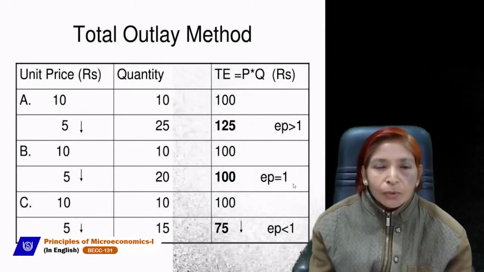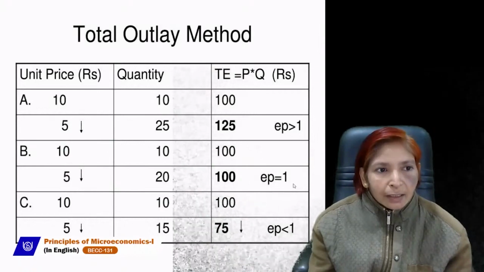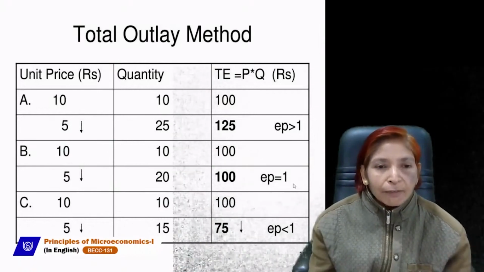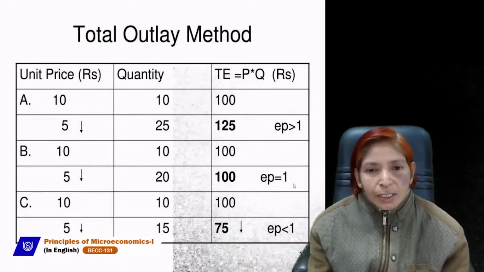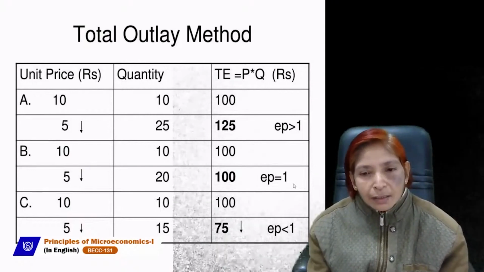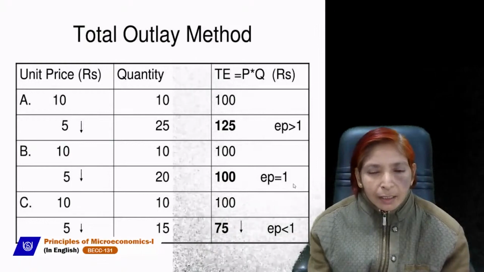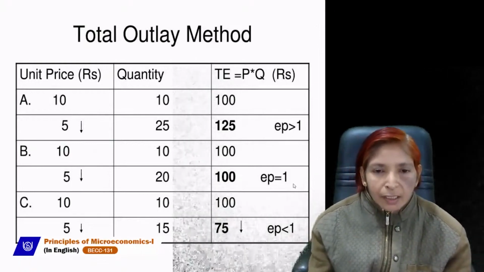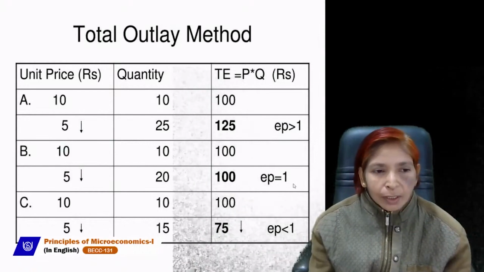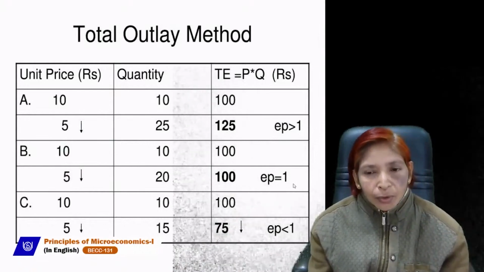Okay, so the total outlay method explains how price affects total expenditure and what type of relationship shows that elasticity of demand is greater than 1, equal to 1, or less than 1. If there is an inverse relationship between price and total expenditure, then demand will be more than 1.